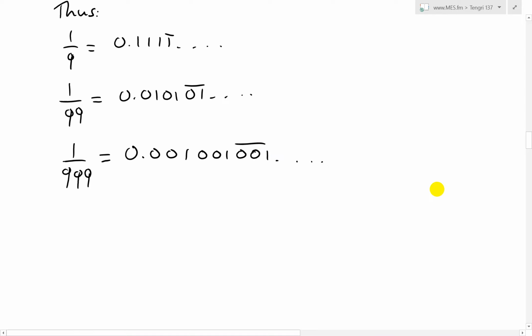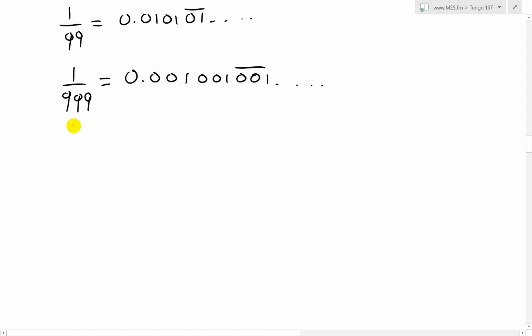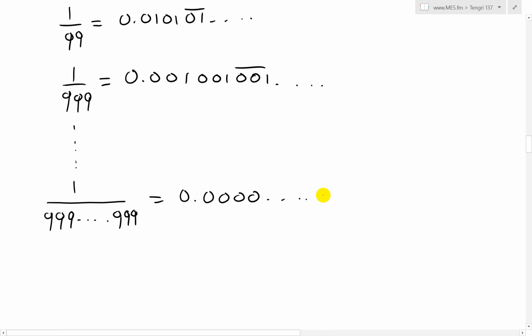Now if we were to go, let's say, a lot of 9s, and then you understand the pattern. So we have 9, 9, 9, etc., 9, 9, 9. This is going to equal 0.0000, etc. keeps going on, 0, 0, 1, where this is the repeating pattern, dot, dot, dot, and it just repeats.